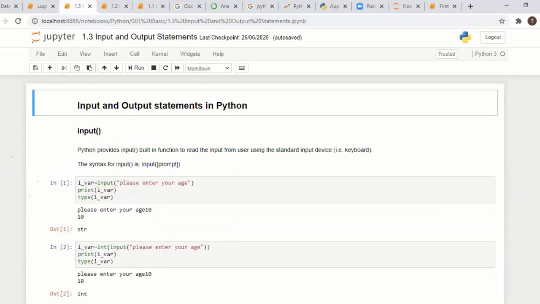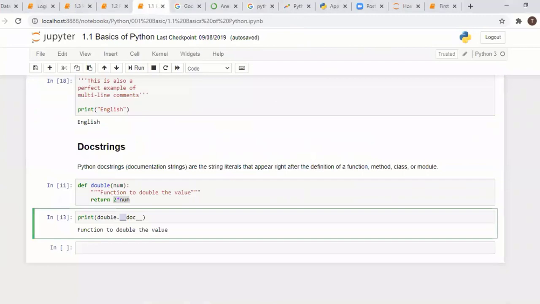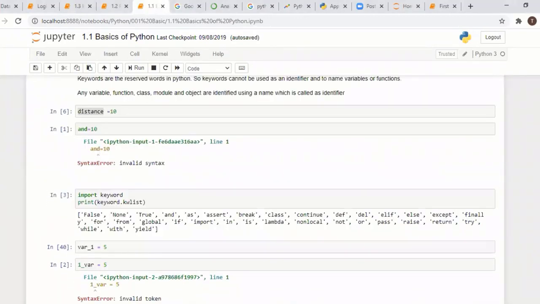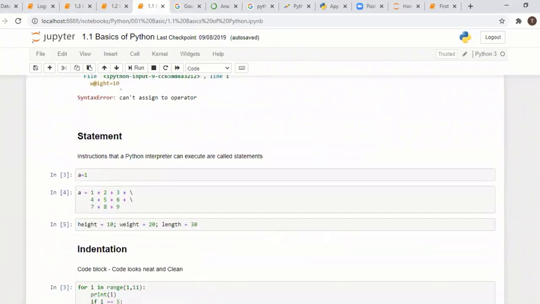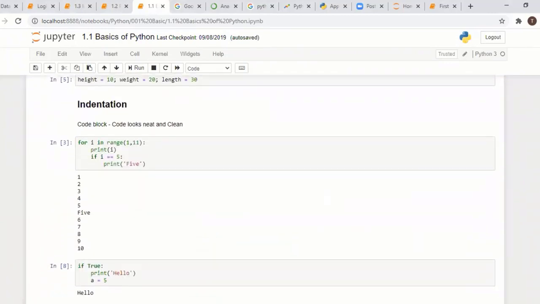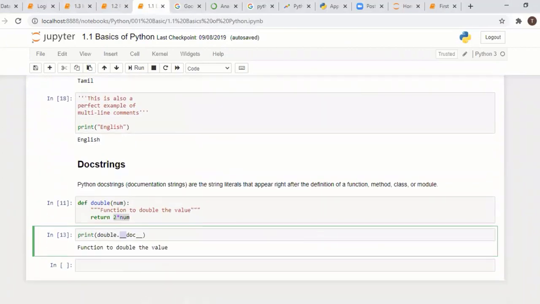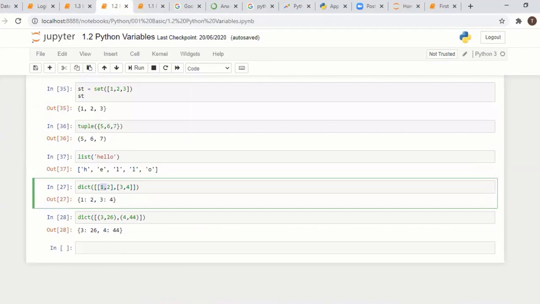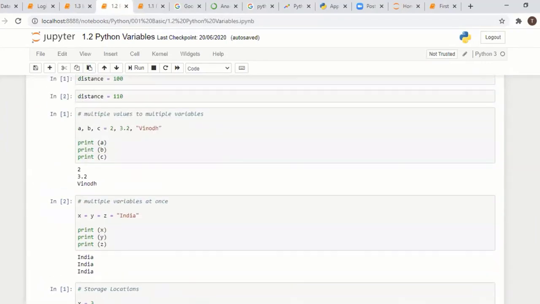Okay. Till now what we have seen is very simple. Identifiers, keywords, just for recollection. Statements and indentation, comments, docstring. Everything is simple, right? And next, variables, how to define the variables.